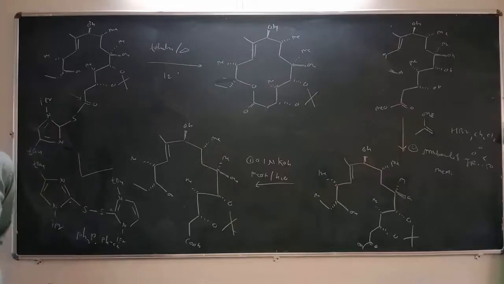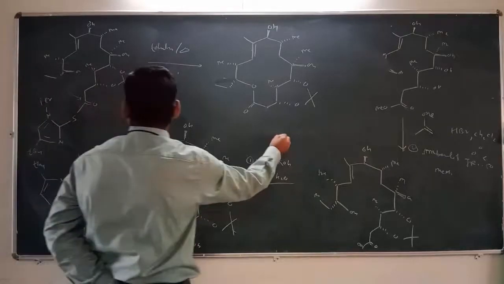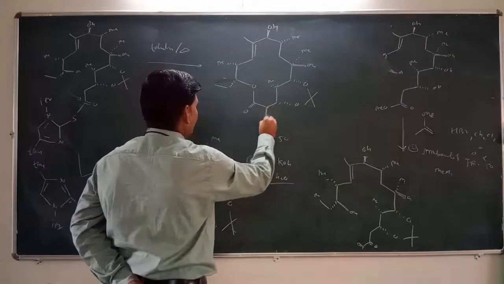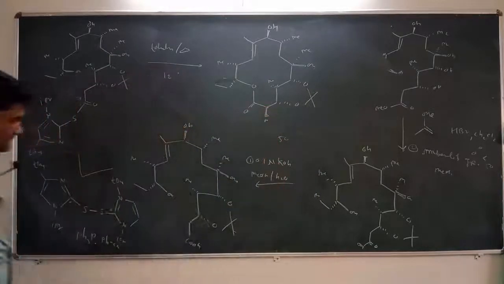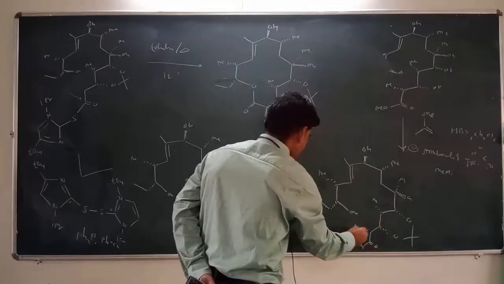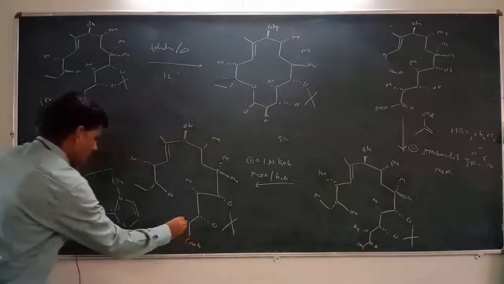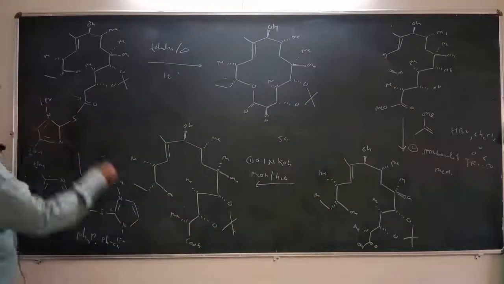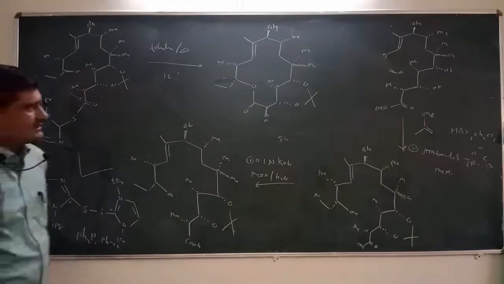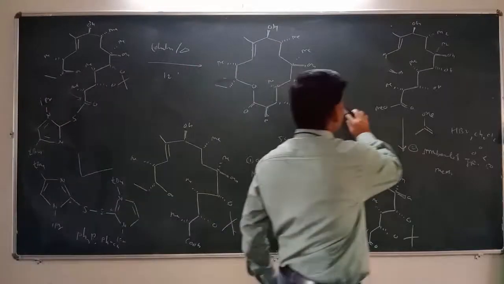Near about 50% yield of the compound will be observed, and here we can get a methyl substitution, right? Because here is the methyl substitution, this is the methyl substitution, this is a methyl substitution, and therefore here is the methyl substitution, and we get such type of compound here. Then further step,